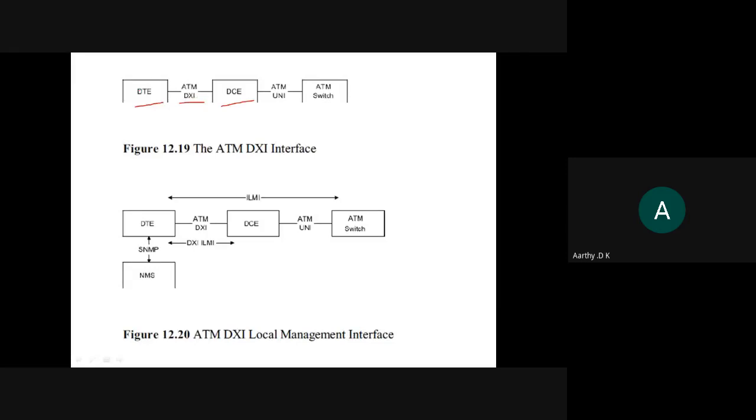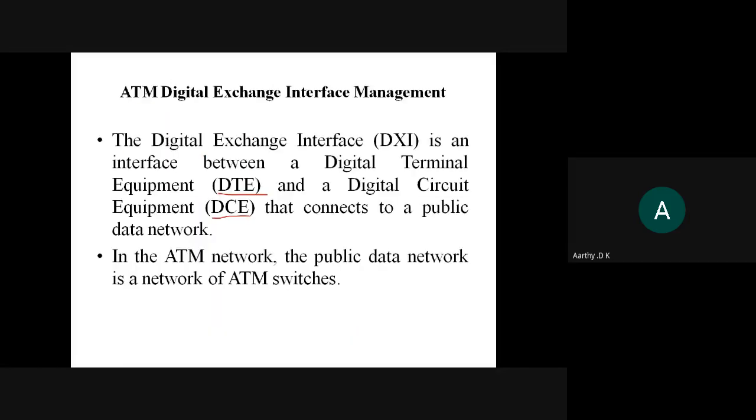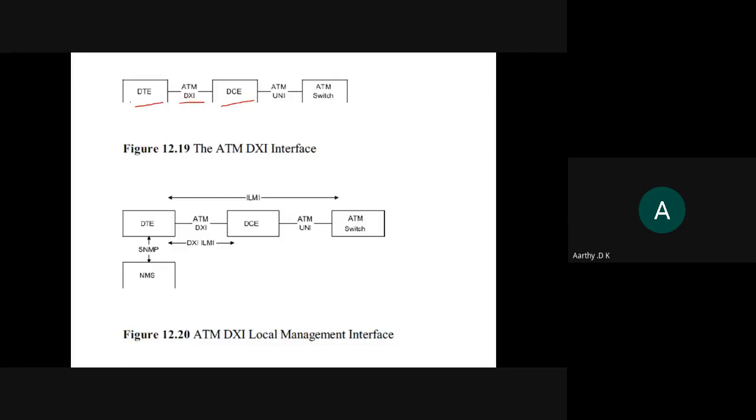DTE is, sorry, data terminal equipment. When these two things are communicating, you will be having the ATM data exchange interface. Next is your UNI, your user network interface.